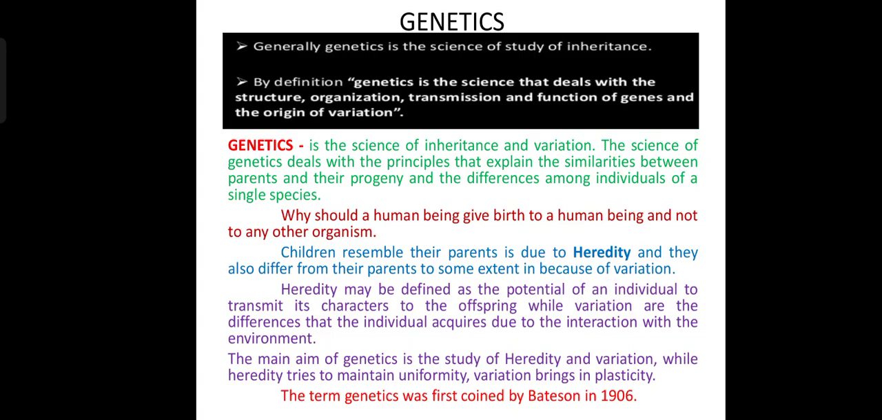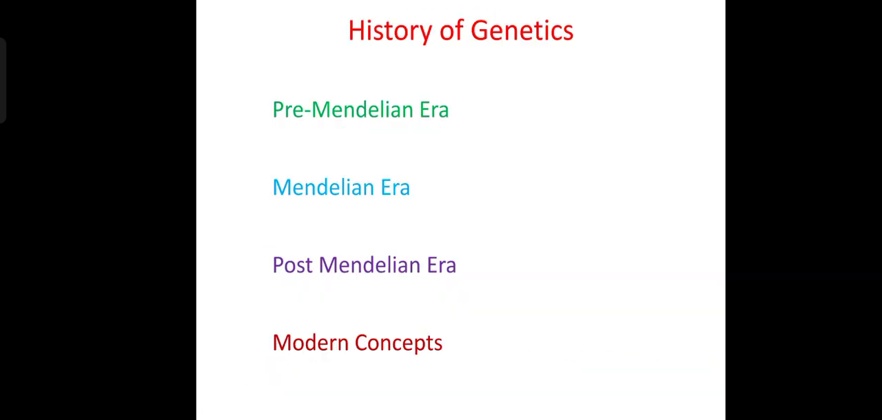Now, heredity is defined as the potential of an individual to transmit its characters to the offspring, while variations are the differences that the individual acquires due to interaction with the environment. The main aim of genetics is the study of heredity and variation. While heredity tries to maintain uniformity, variation brings plasticity. The term genetics was first coined by Bateson in 1906.